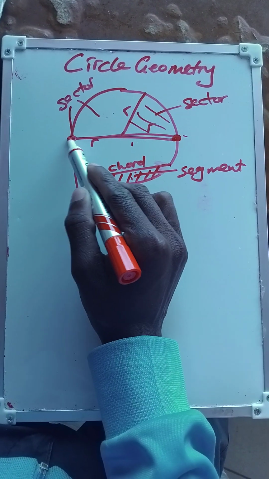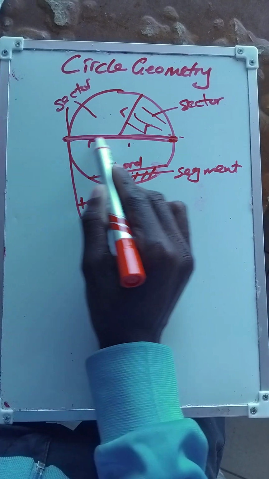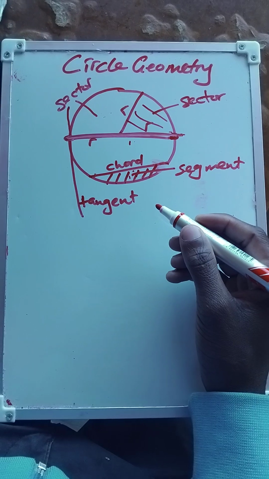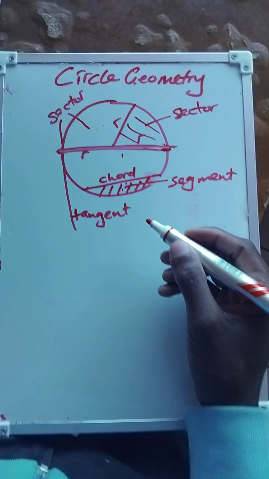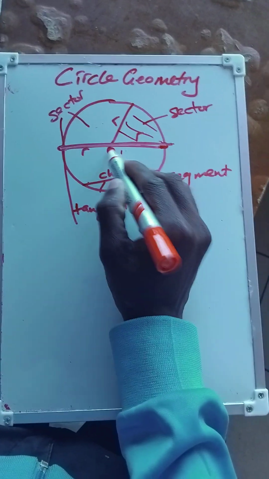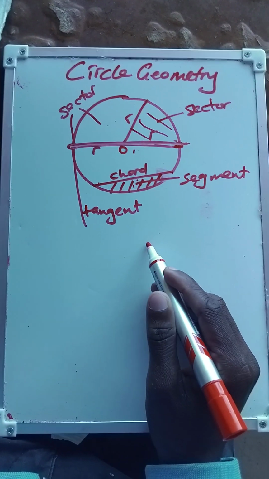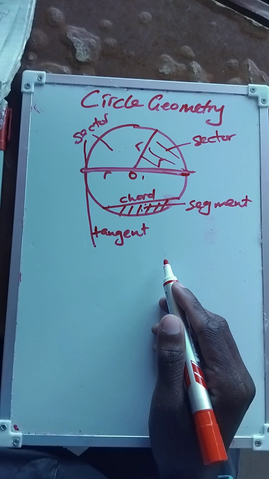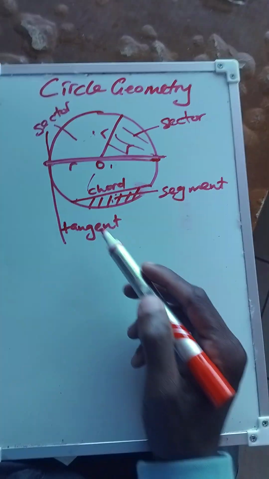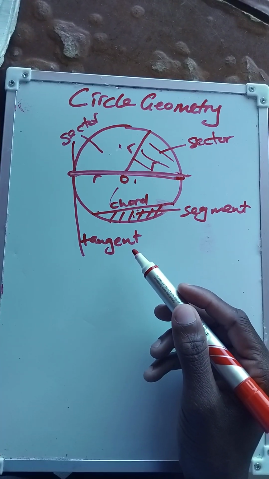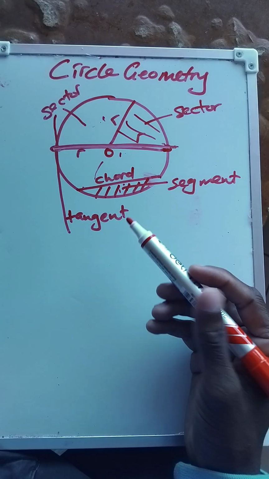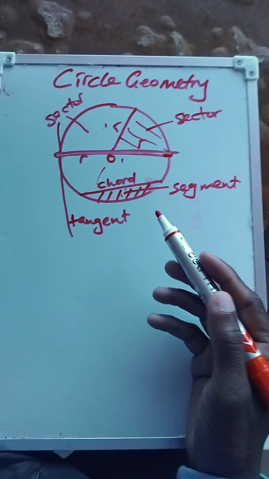What is the diameter? This is the diameter line. The diameter is a chord that passes through the center of a circle. This is the diameter, and it divides a circle into two equal parts. Then the circumference is the distance right round a shape.